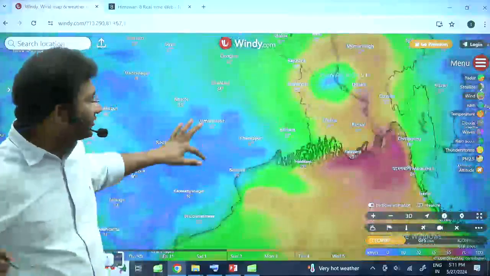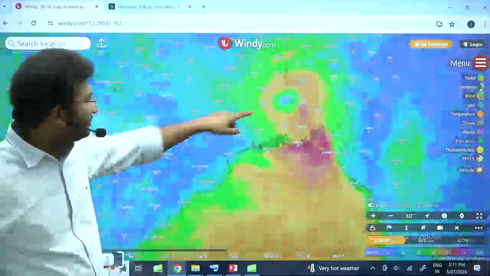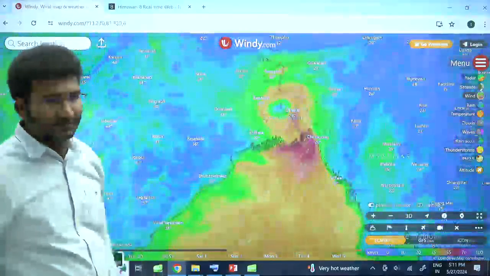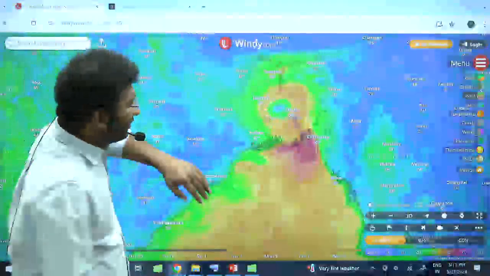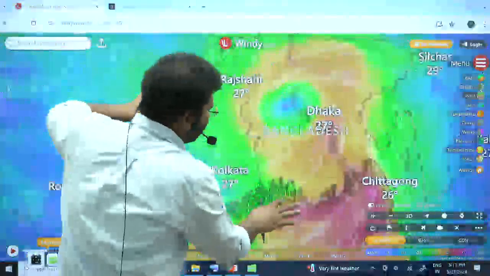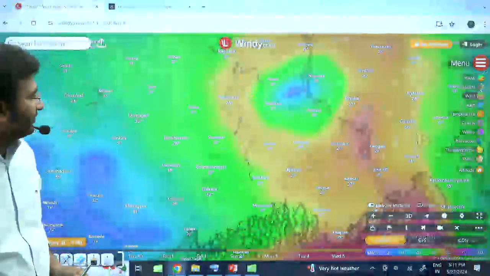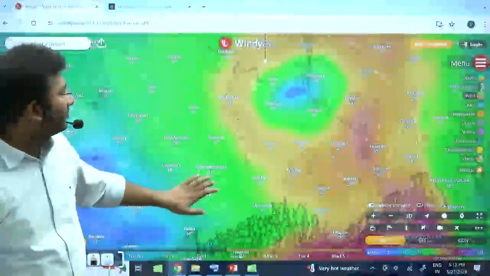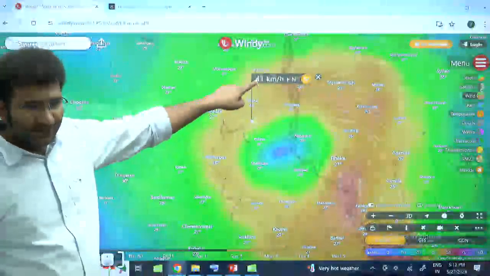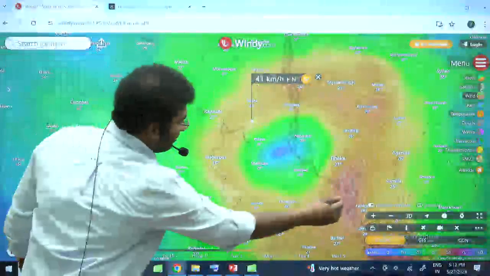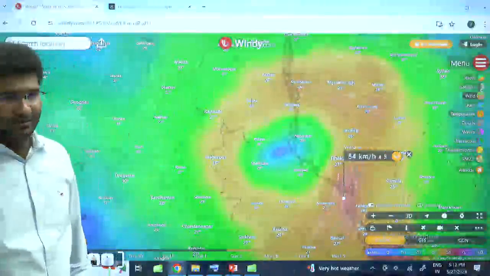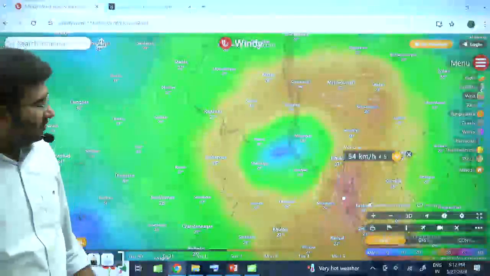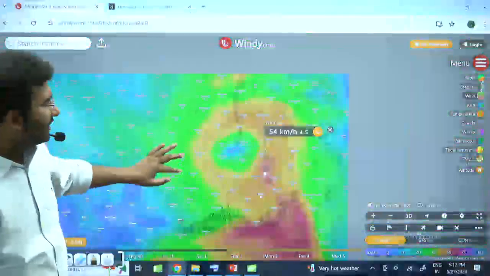Look at this Bangladesh. Can you see the winds? The winds are coming. Now, I'll point out the speed of these winds. Look, try to see. 41 kilometers per hour, right? Look here. The speed of the winds is 54 kilometers per hour. Right? So, there is a cyclone.